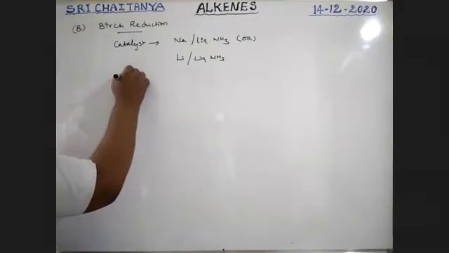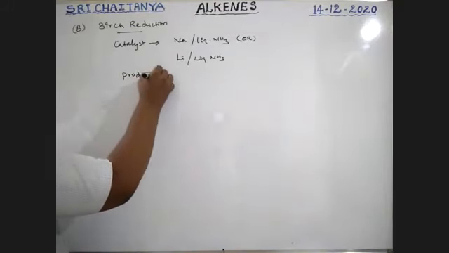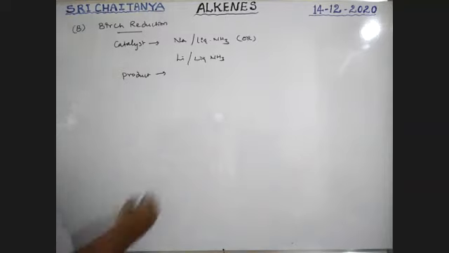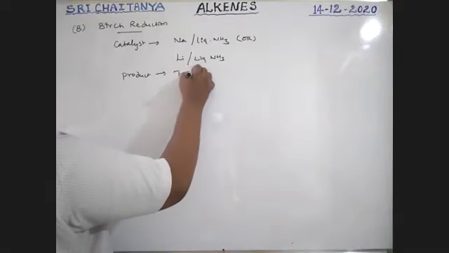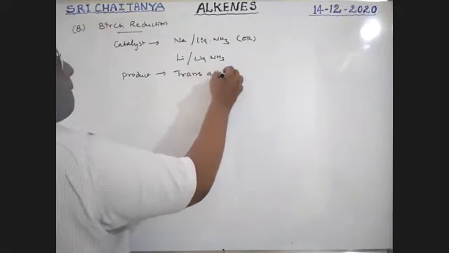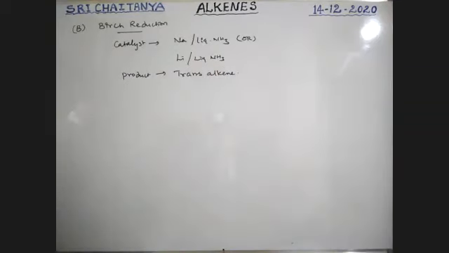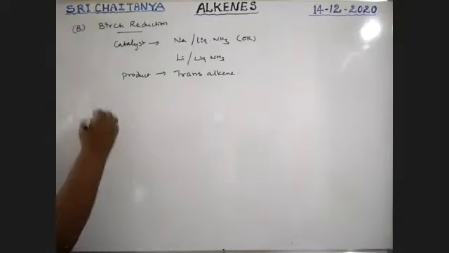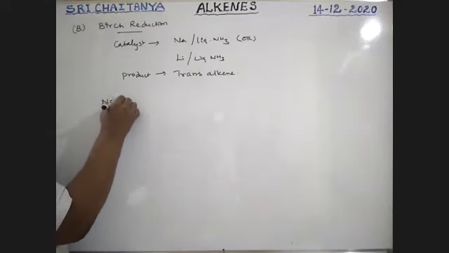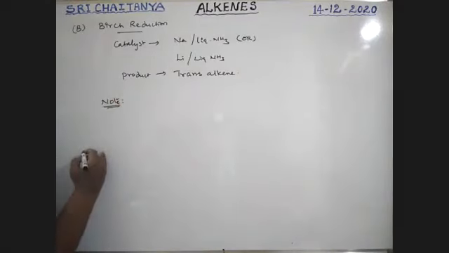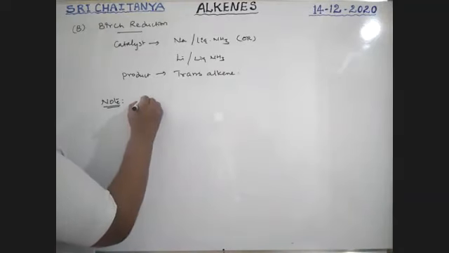Here the product is trans alkene, boys. Note this point. Very, very important.